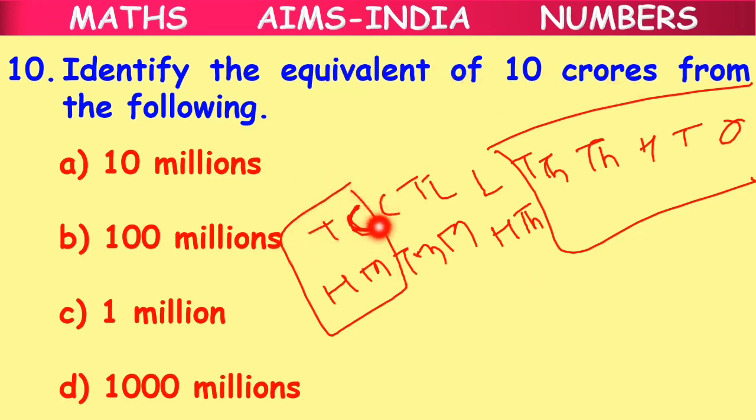We have 10 crores in the Indian system. And what do we call it in the international system here, children? We call it 100 million. The correct answer will be option B, 100 million. Clear? We wrote both the place value charts and we found out that the equivalent of 10 crores is 100 million.